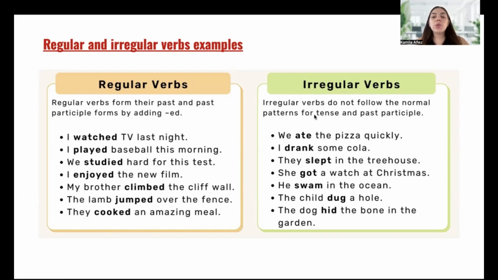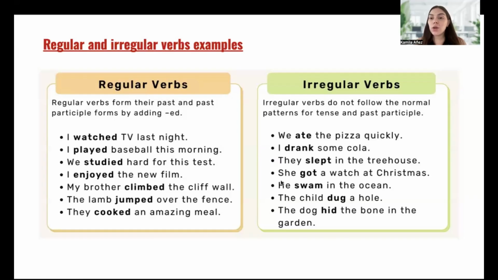Let's see the difference with irregular verbs. Irregular verbs don't follow the normal patterns for past tense and past participles. For example, this is the verb eat, but in the past we say, we ate the pizza quickly. Drink. I drank some cola. Drunk is the past participle of drink. Sleep. The past of sleep will be slept. They slept in the treehouse.